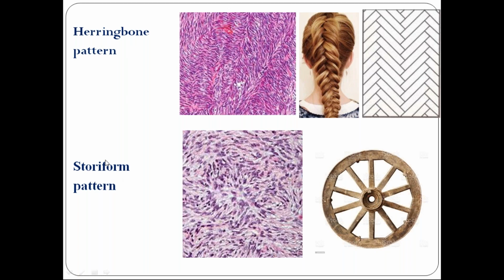Okay, next, storiform pattern, just like a cartwheel. You have a central group of cells. Can you see here? This is the central group of cells, and this is the peripheral group of cells. I know it will be very difficult at this stage. For me also, it was very difficult in the beginning stage. So this is called cartwheel pattern or storiform pattern.